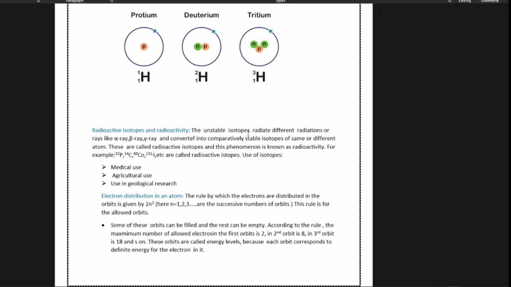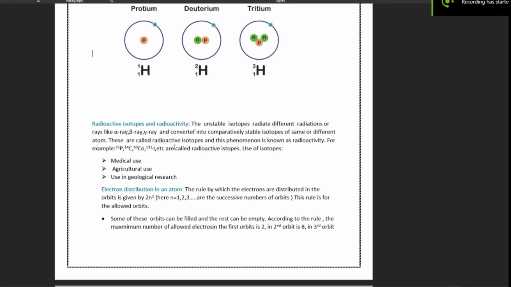The unstable isotopes radiate different radiations or rays like alpha ray, beta ray, and gamma ray, and they convert into comparatively stable isotopes. Normally they are unstable, but when they radiate these rays, they are converted into the stable isotopes of the same or different atom. They can be stable.